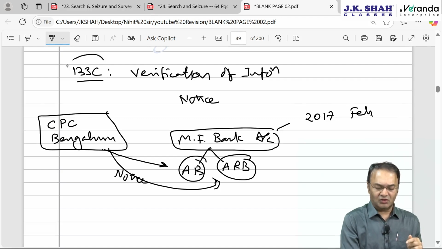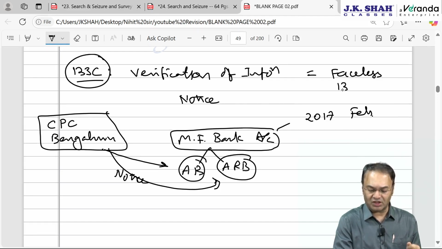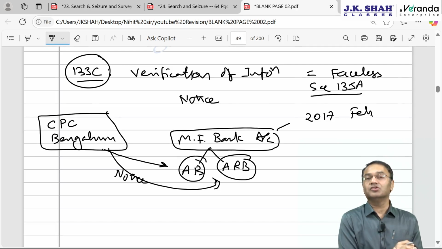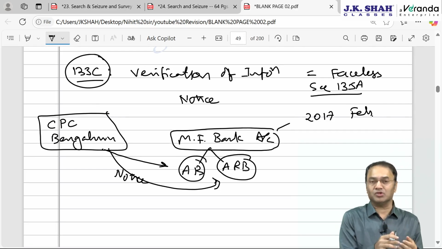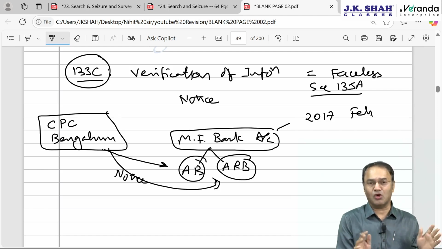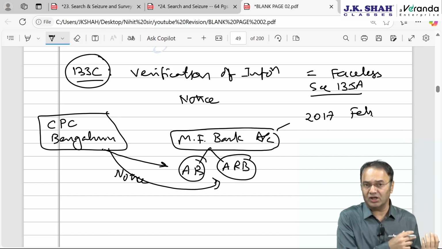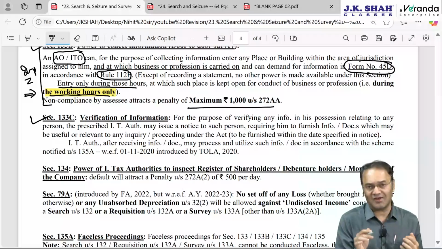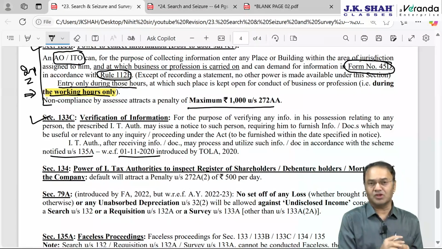On this section, questions are not possible. Here, proceeding will be done in a faceless manner, as given in section 135A. 135A is faceless proceeding under this chapter. Certain proceedings under this chapter will be in a faceless manner, but main proceedings, search, survey, etc. cannot be done in a faceless manner. Search cannot be done digitally by sitting in a remote location. For that, officers have to personally come. Okay, 135A, from 1st November 2020, after lockdown, it was converted into faceless proceeding.